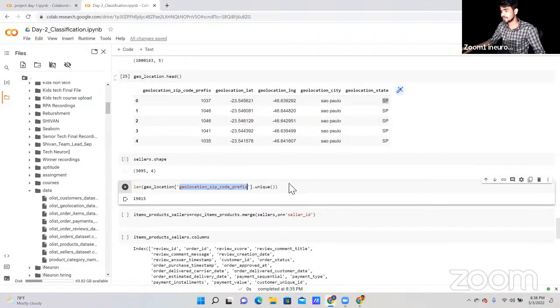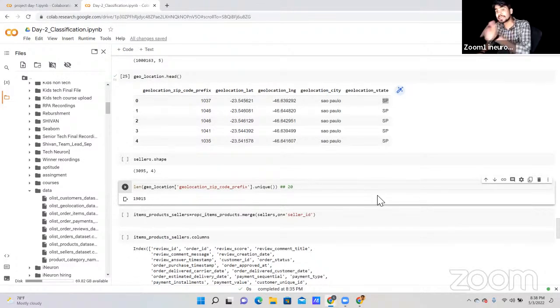Let's say in total we have 20 states. And now in these 20 states, I want to find out how many sellers we have. So how can we get to know? We can get to know with the city and zip code. Because it's possible that in the same location we sometimes get 2 sellers, 3 sellers, 5 sellers. But how can we overcome this issue?